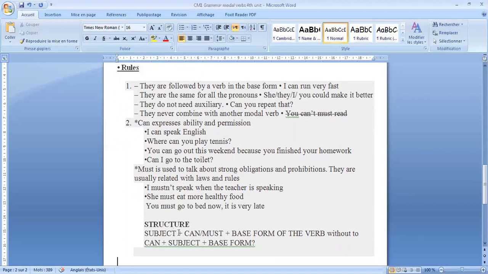And the structure in the sentence, we have the subject, then the modal verb, and then the base form of the verb without to, as I said in the beginning, without to. For the question, we put can plus subject plus the base form of the verb.